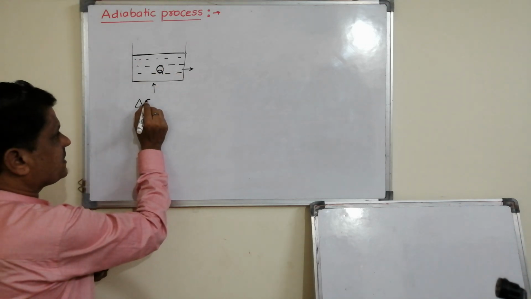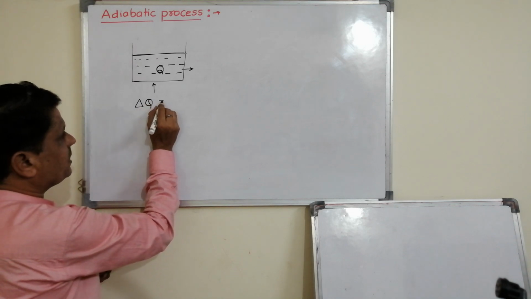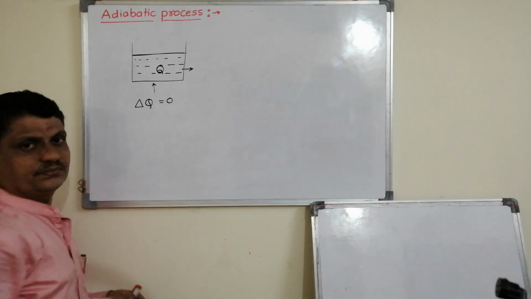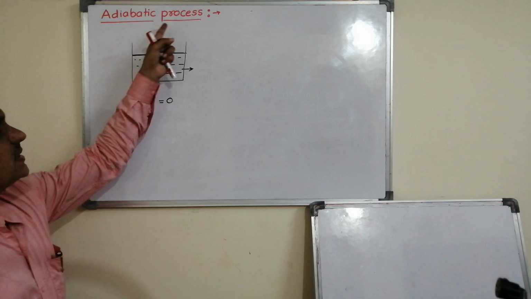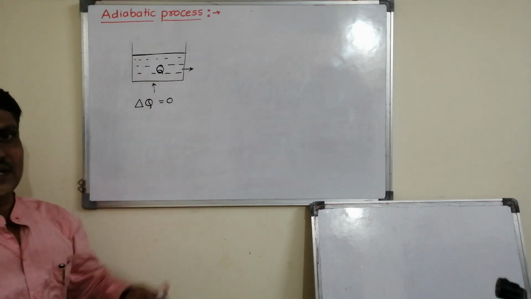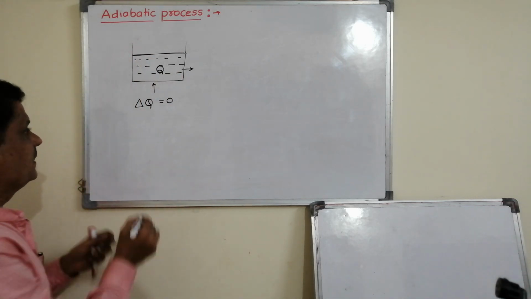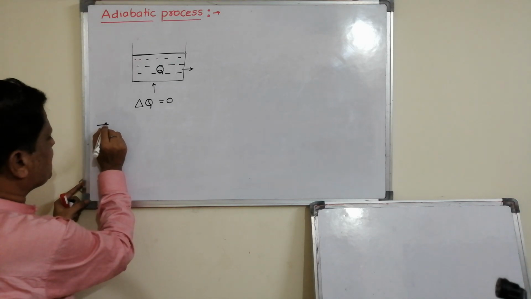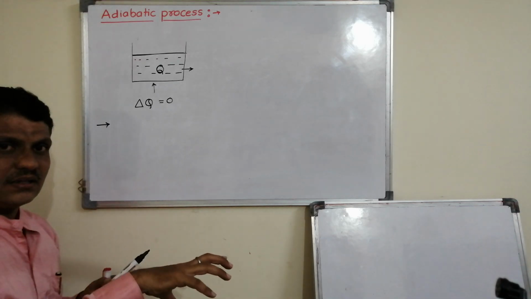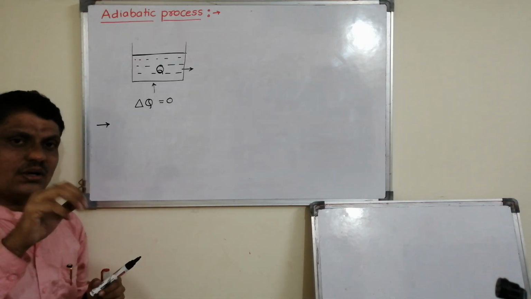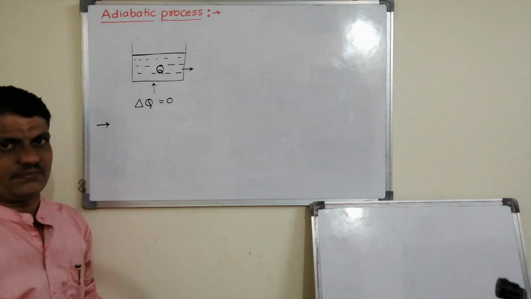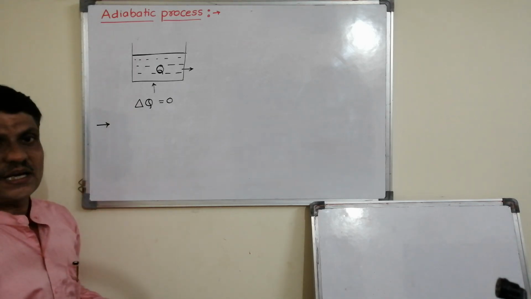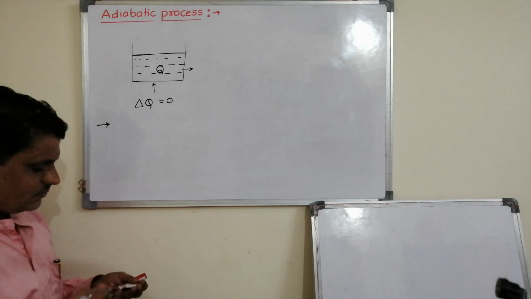If Q is constant, then delta Q is 0. Such processes are called adiabatic process. Therefore, the process in which the system neither absorbs heat energy nor loses heat energy is called adiabatic process.